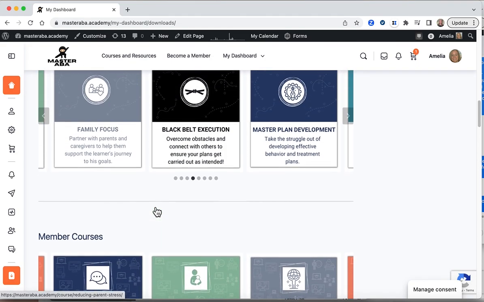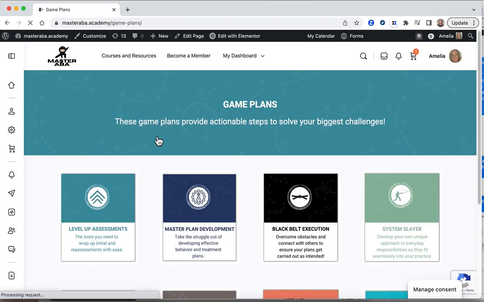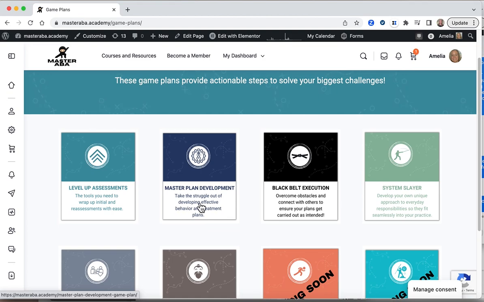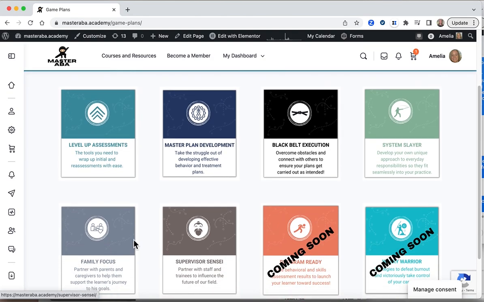So for you, the most important piece of the membership really is the game plans. This gives you a step-by-step process for how to master those different tasks that you have to complete every day. So we have assessments, developing plans, including behavior plans and treatment plans. This is all of the steps that you need to actually implement the plans that you develop, developing systems to become more efficient in your day-to-day tasks, parent training, and supervision.